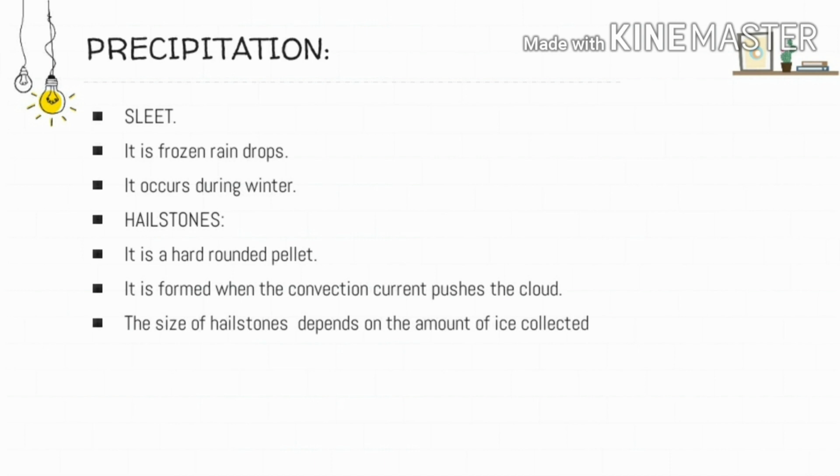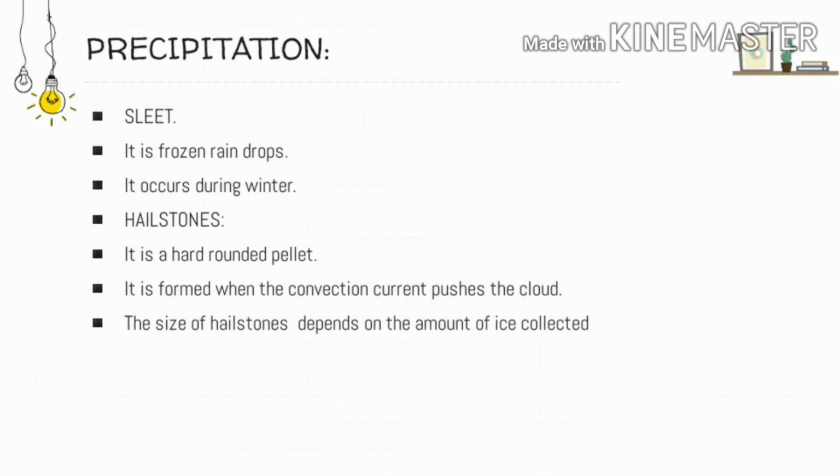Again, the convection current pushes it up. Now as it is falling down, some amount of condensation again has taken place around the pellet, because it's a cold surface. So as it is falling down, some amount of condensation has taken place around it. Again, it is being pushed because of the convectional current. Now again, that layer of condensed water has been converted into a pellet.